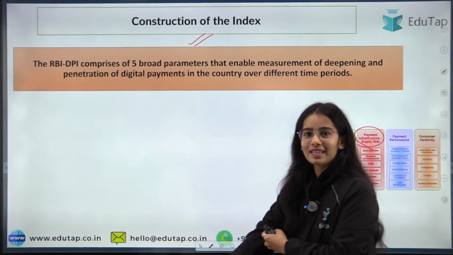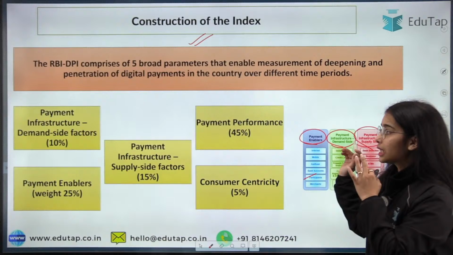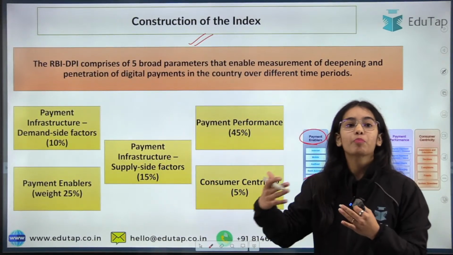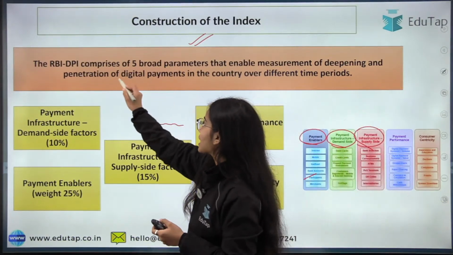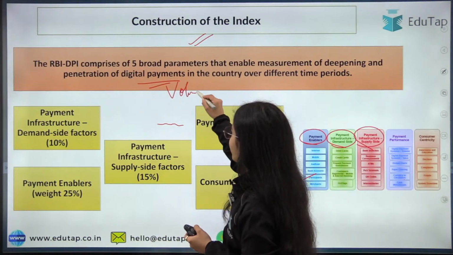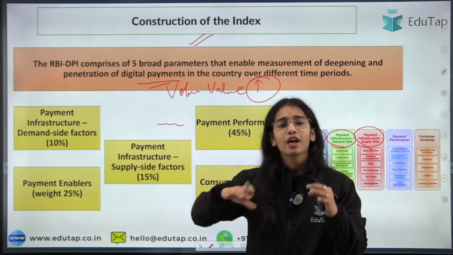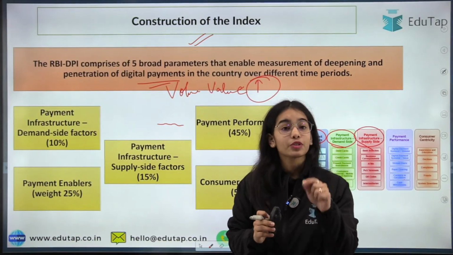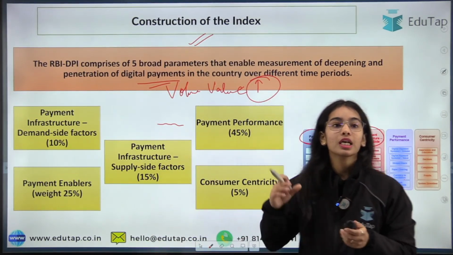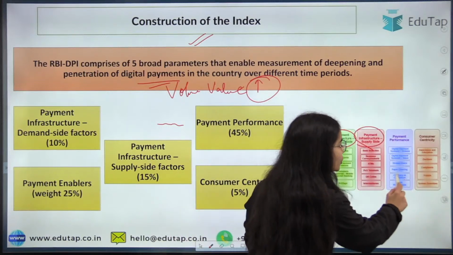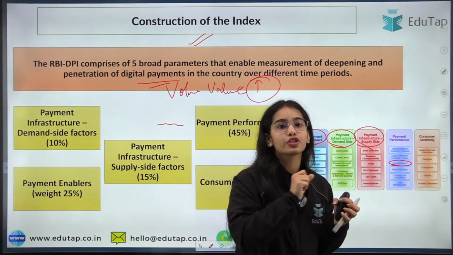Okay, nice. Everything is clear, I can see from all of you. So let's move forward now. These are the five broad parameters. Now they have different weightage depending on the importance. So first, how we can see the deepening and the penetration of digital payments. That is seen through the volume and value of the digital payments. When the volume and value of the digital payments is increasing, we can directly see that digital payments are expanding. There are more people that have started using the digital payments. When there are unique users that have been added, that means penetration of the digital payment is happening, deepening of the digital payment is happening.